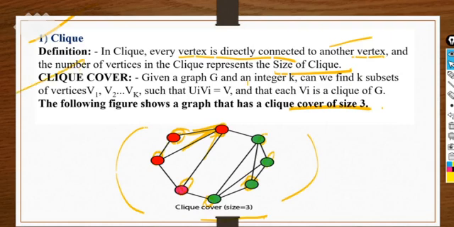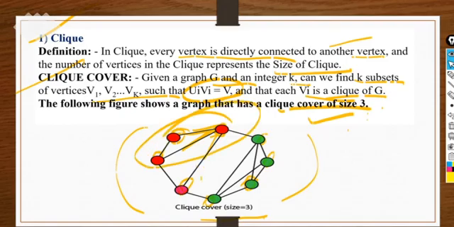What is the clique cover? In the given graph G, we have the integer k. K is a subset of the vertices here, and ui and vi indicate a clique here. So the subset we are indicating in this graph has a clique cover size of 3. We have three different subsets, 1, 2, and 3. That's why the clique cover size is 3 here.